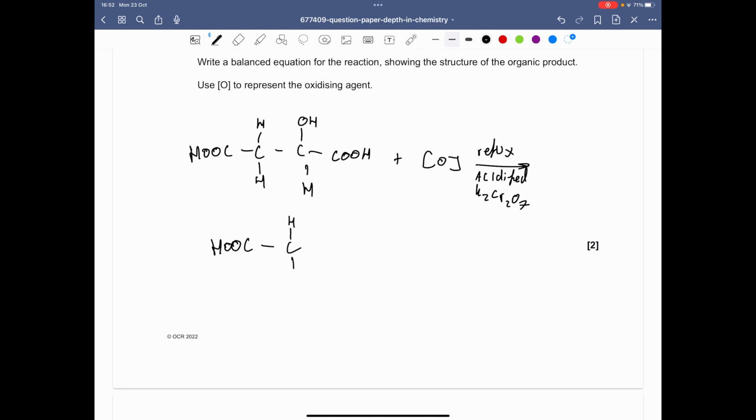The carboxylic acids don't change because they don't oxidize further. And here we'll have the ketone, and we'll have the COH here. And it'll also release water as a byproduct.